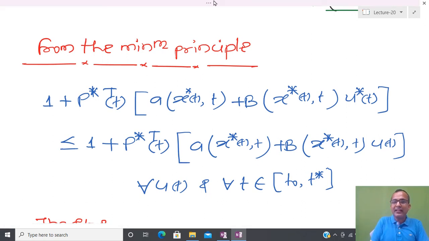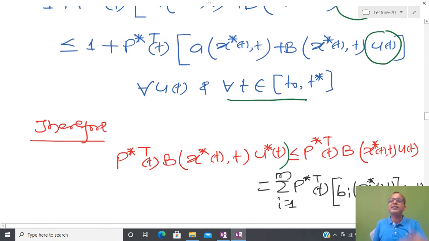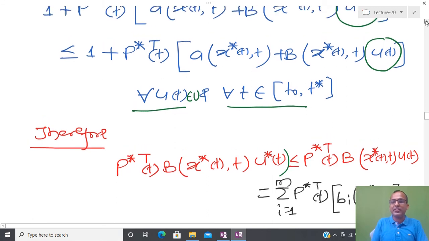Here you can see that for all admissible controls u(t), this u star will satisfy this kind of relation, and this relation holds from t0 to t star when we hit the target, and for all u(t) that belong to some admissible limit, and here the admissible limit is from mi plus to mi minus. So in that particular admissible control limit, this relation should be satisfied.